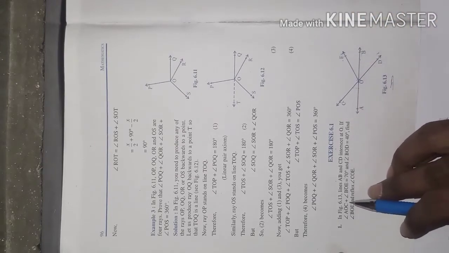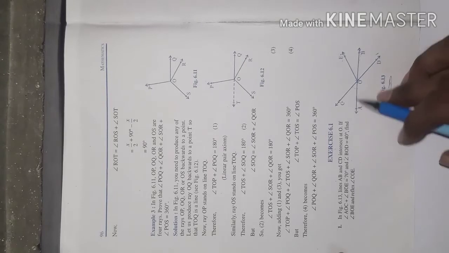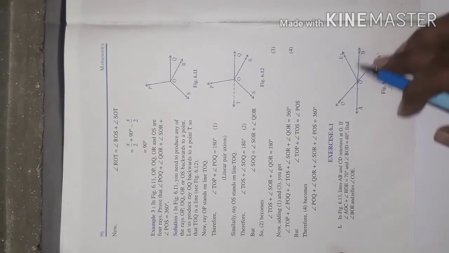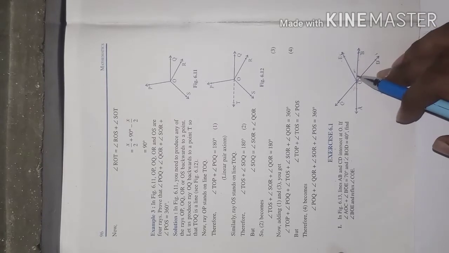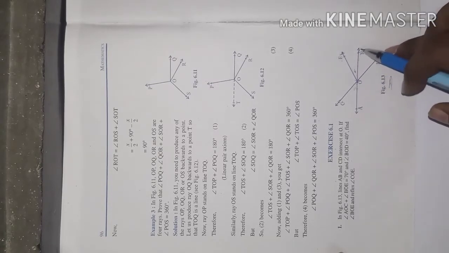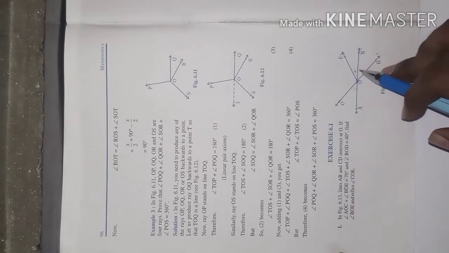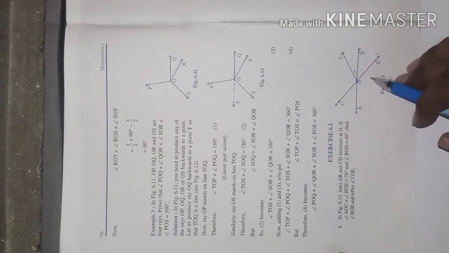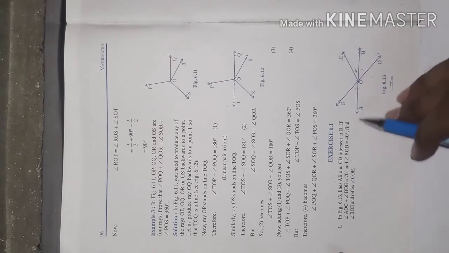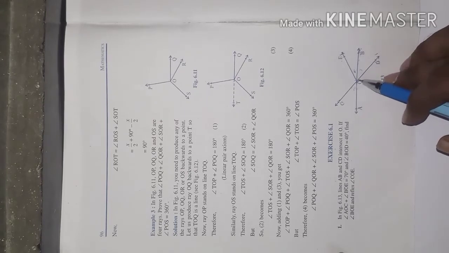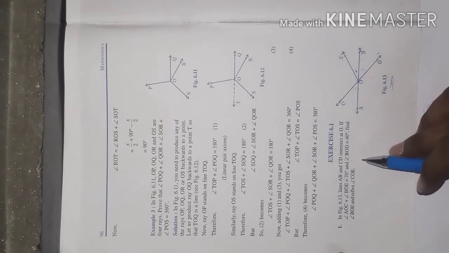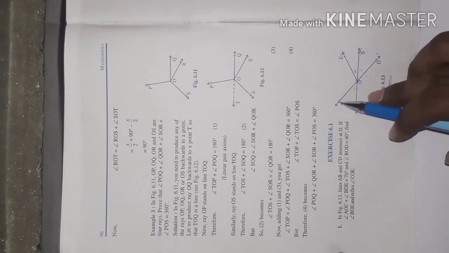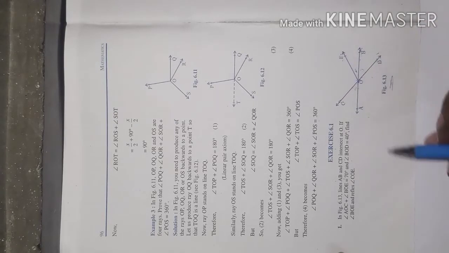If angle AOC plus angle BOE is 70 degrees, and angle BOD is equal to 40 degrees, find angle BOE and reflex of angle COE.